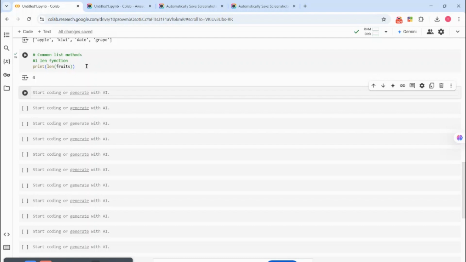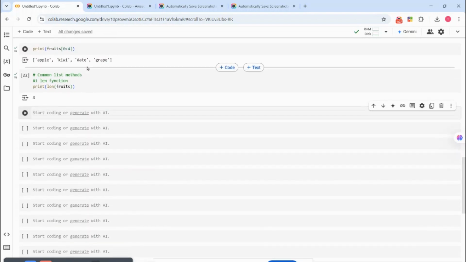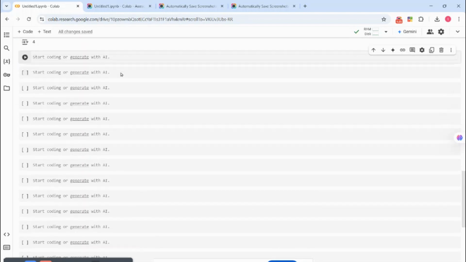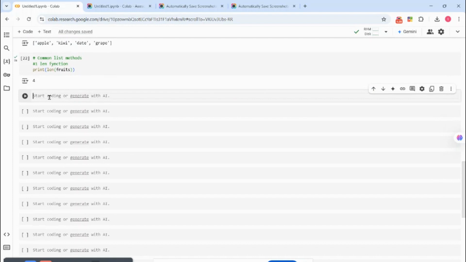So this is one method to know, okay, you're given a file that contains a list, then you want to know the amount of items you have in your list, so you know what you want to work with. All you have to do is just use the len function, just to know the length. The len will tell you the amount of items inside your list. It won't use the index now. It will count them out one after the other. Indexing, this is 0 to 3, but in just normal counting, we have 1, 2, 3, 4. So that's one method. Then we have number 2. We have the sort. You can sort out the list. You can sort using the sort function.